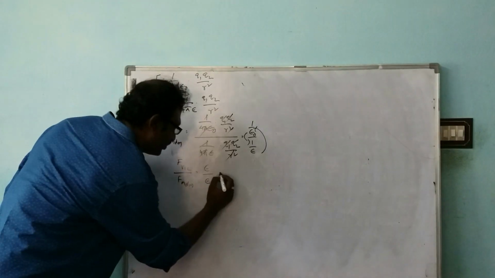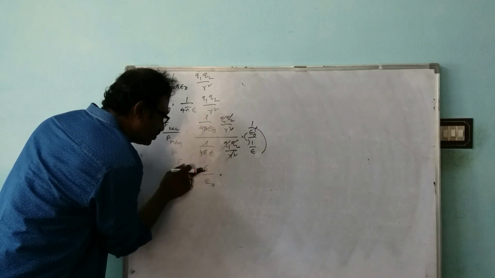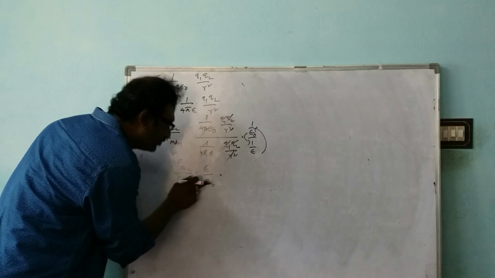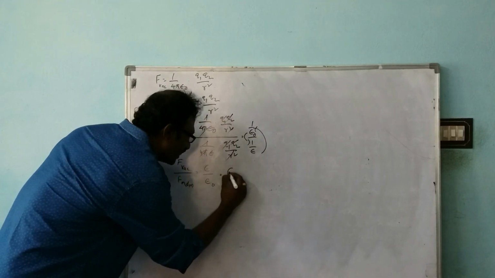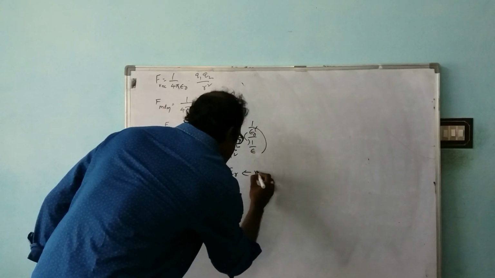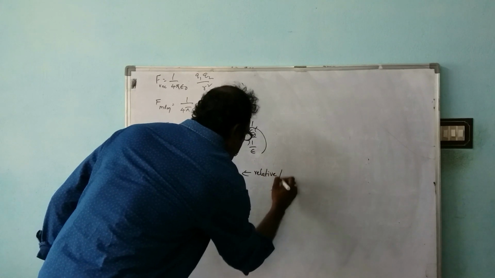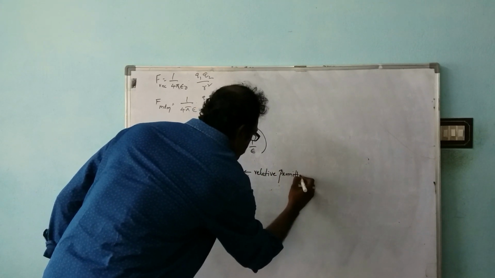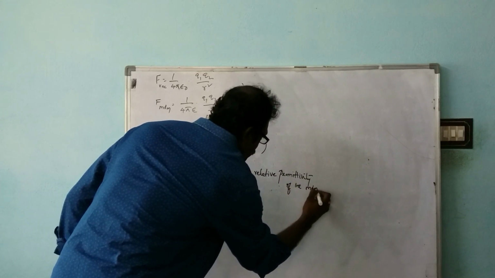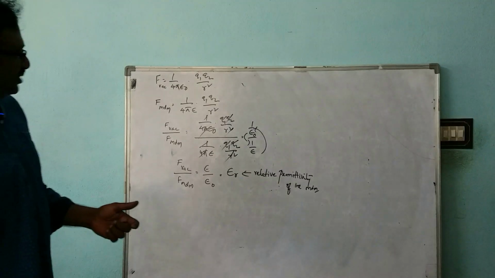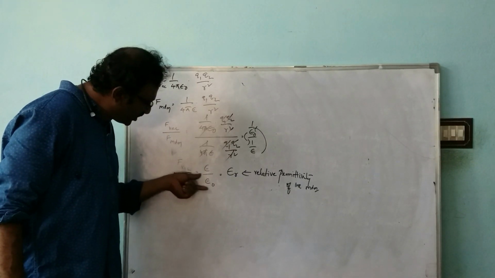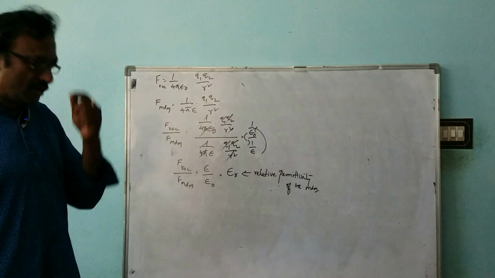What is the relative permittivity of the medium? It is the ratio of absolute permittivity of the medium to the permittivity of free space, that means air or vacuum.